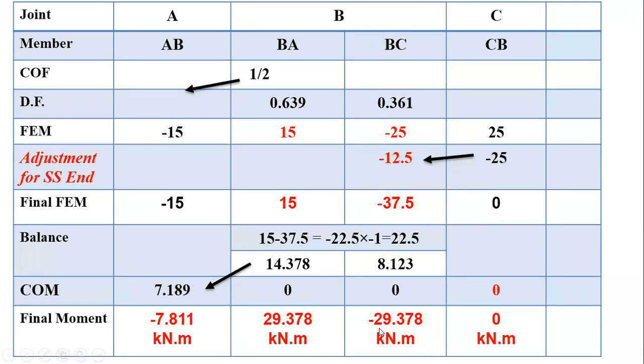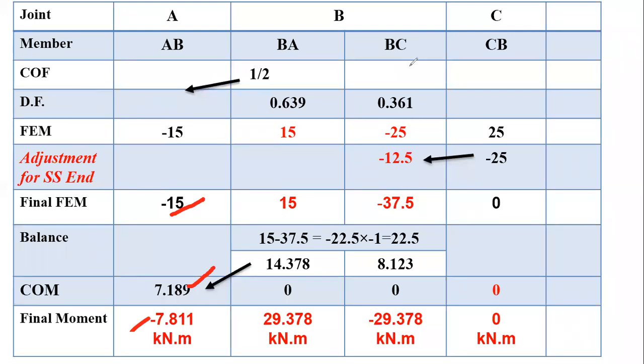So BA to AB, that is the carryover factor. So half of this plus 14.378 will go to AB, that will be plus 7.189. Now make the summation from the final fixed end moment. So what we are having? Minus 15 plus 7.189. So the summation will be minus 7.811.